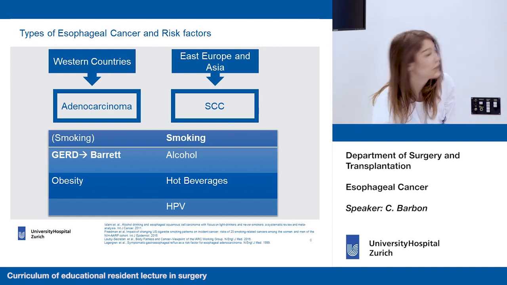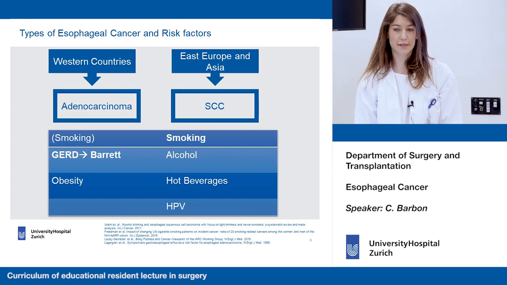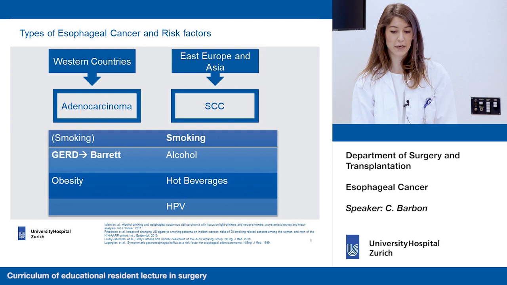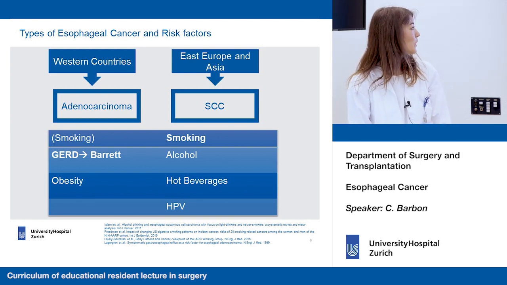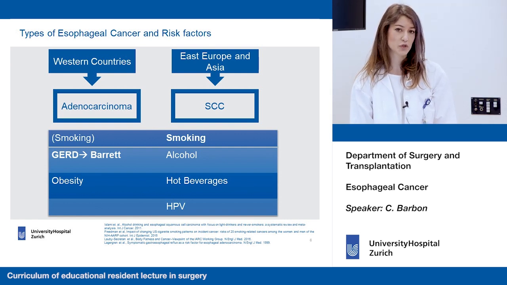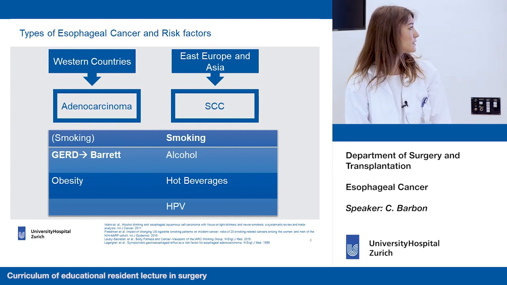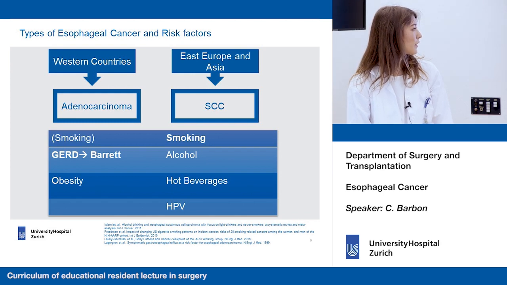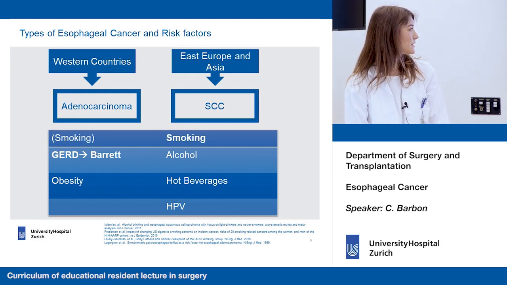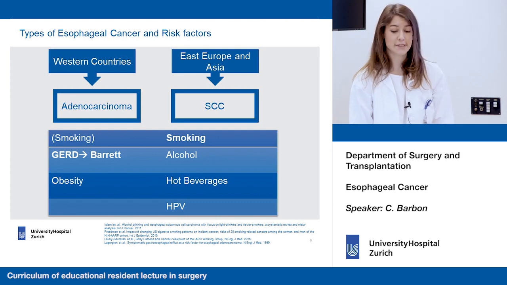What is interesting is that the two types of cancer have different incidence in the world. So we see adenocarcinoma much more in the Western world, whereas squamous cell carcinoma is much more seen in East Europe and Asia. And in Europe, we actually saw a change in trends in the 70s. We also had more squamous cell carcinoma before the 70s, but then squamous cell carcinoma has been decreasing and adenocarcinoma has been increasing. The reasons probably stem from the risk factors, because in our Western world there has been a decrease in smoking and alcohol, but an increase in obesity.